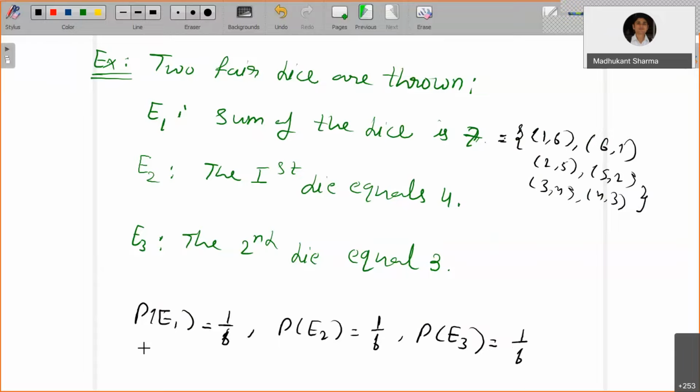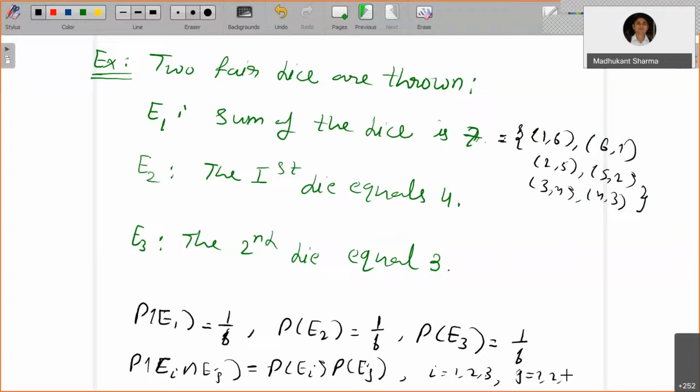So you can show that the probability of Ei and Ej is equal to the probability of Ei into the probability of Ej, for any pair, where i equals 1, 2, 3, j equals 1, 2, 3, and i not equal to j.